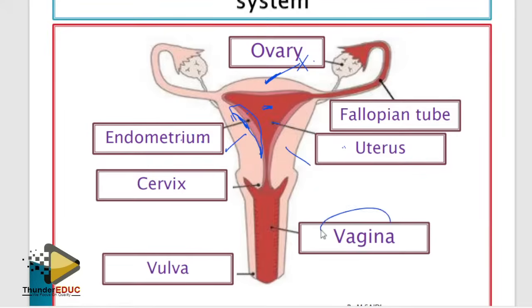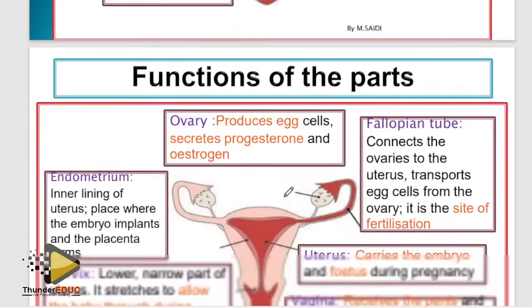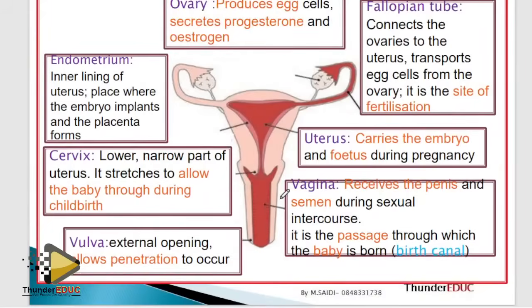What is the second name for the vagina? We said it is the birth canal. Don't call this one oviduct, the same way you don't call the vas deferens a sperm duct. Call it fallopian tube. If they ask my name, don't call me teacher, call me MSAIDI. That's my name, I'm not oviduct. The vas deferens has its own name. It is called oviduct because of its function: it is the duct, the tube for the ovum. So know the functions, please. At least I've talked about that. Which hormone is responsible for secondary sexual characteristics?